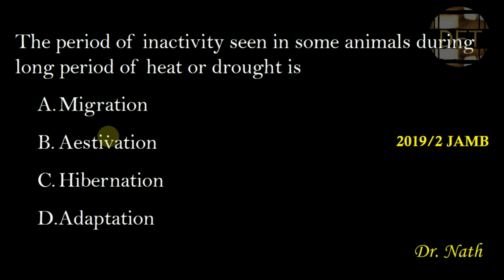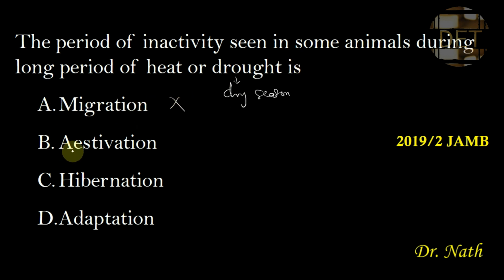So back to the question. The period of inactivity seen in some animals during long period of heat or drought; drought simply means dry season. So during the long period of heat or drought, is it migration?